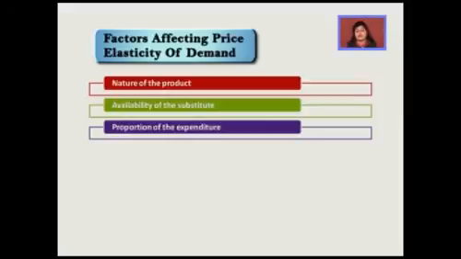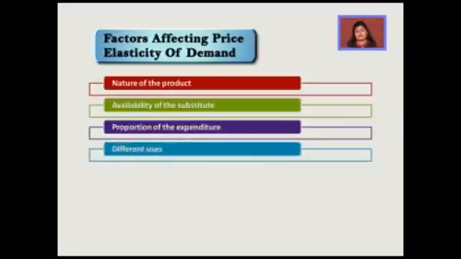Now, if a thing has different uses, that is the fourth point. अगर different uses हैं तभी तो उसके price में changes आने से हम उसको ज़्यादा लेंगे. अगर एक ही use है तो कितना ज़्यादा ले लेंगे. So that means different uses हैं तो elasticity ज़्यादा, different uses नहीं है तो elasticity कम. That's very clear to you, I guess now.